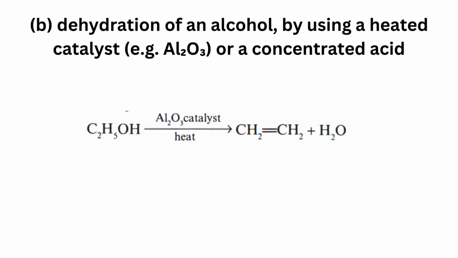And the second process is dehydration of an alcohol by using a heated catalyst, example Al2O3, which is aluminum oxide, or a concentrated acid. C2H5OH in presence of catalyst and heat gives CH2=CH2 plus H2O, which is a dehydration reaction.